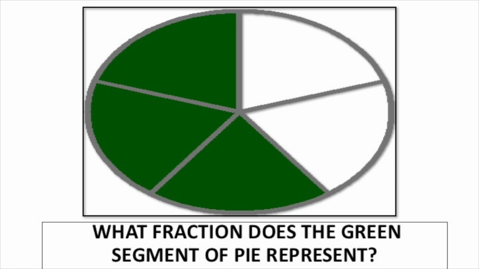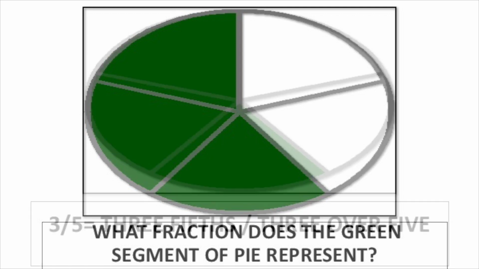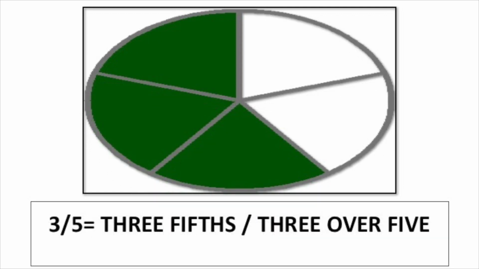So that's our bottom number, 5, our denominator. Then count the parts in green. How many in green? So we say 3/5. You see? Excellent, guys. Any questions? Okay, that was brilliant. Very well done.